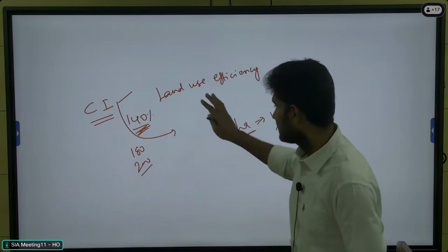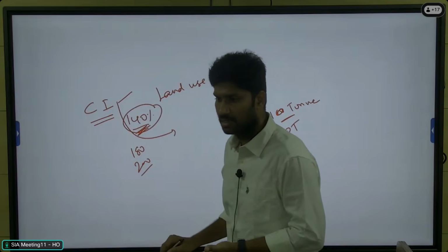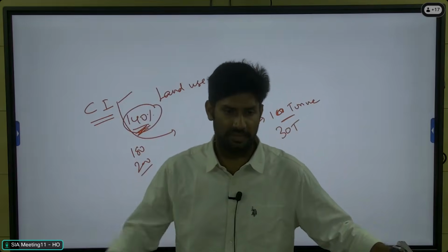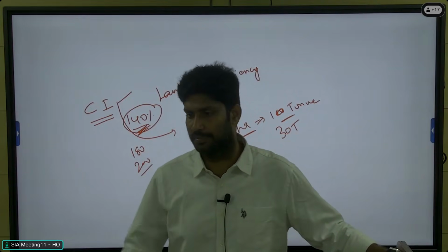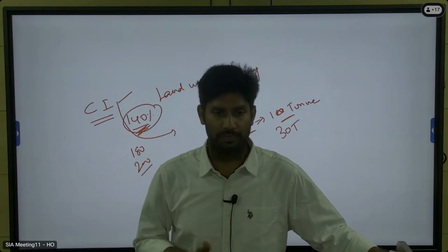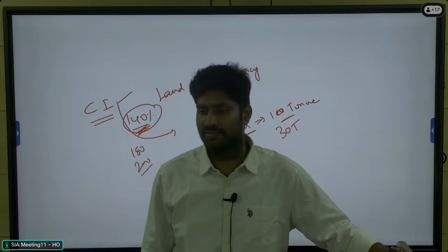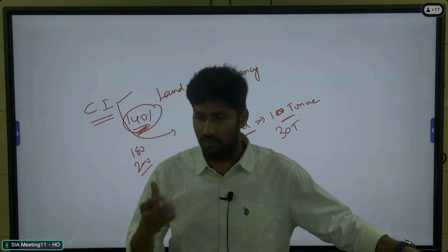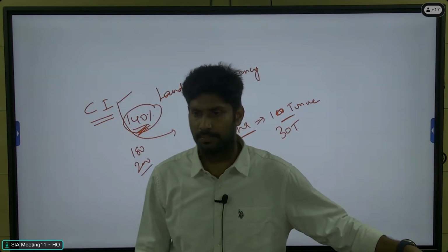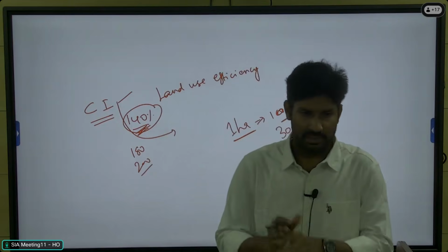So this concept is important for how intensively we utilize the land resources. Based on that, we can increase the production. So it is important for food security and for agricultural production. That's why the intensive regions are producing more. The east coast of India and the northern plains are called the granary of India, because they supply more food grains. In those regions, farmers cultivate more number of times. Now, this is one important concept here.